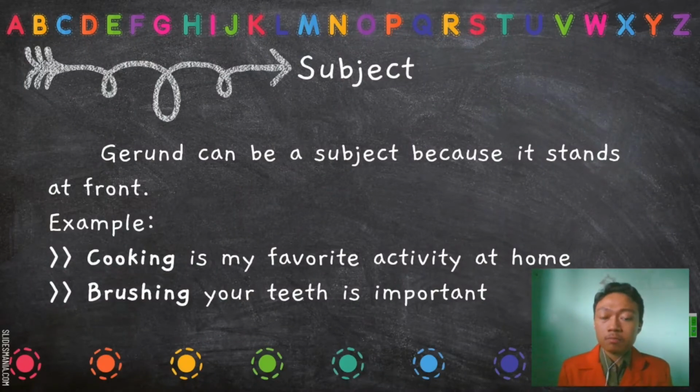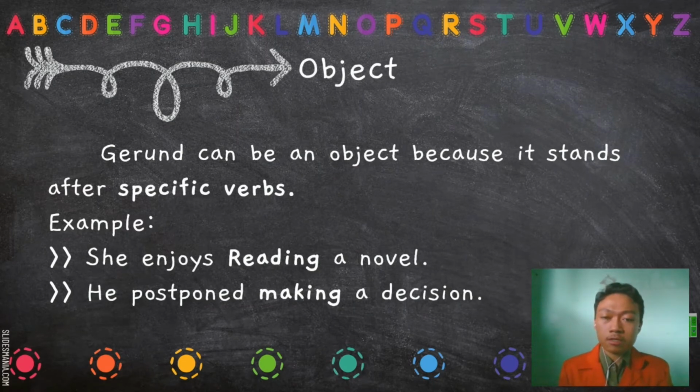Gerund can be a subject because it stands at the front of a sentence. Example: cooking is my favorite activity at home. The word cooking is not the verb of the sentence, but the subject, because it stands at the front. The second example is brushing your teeth is important. The word brushing is also not the verb of the sentence, but the subject, because it stands at the front.